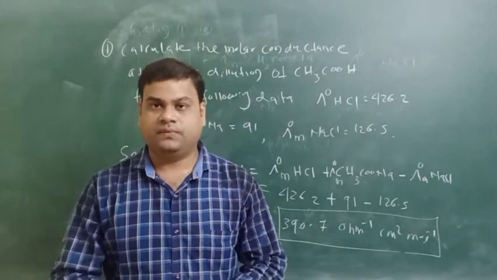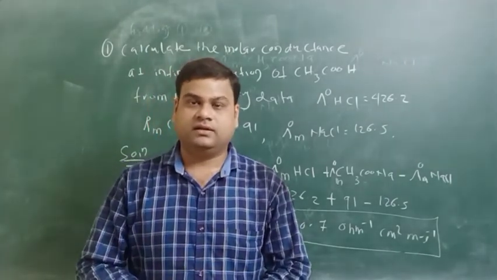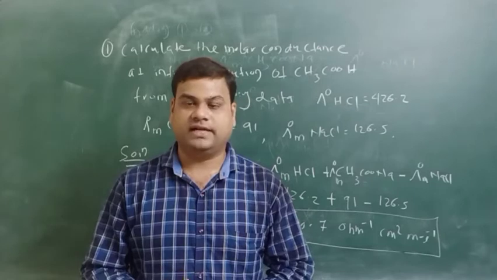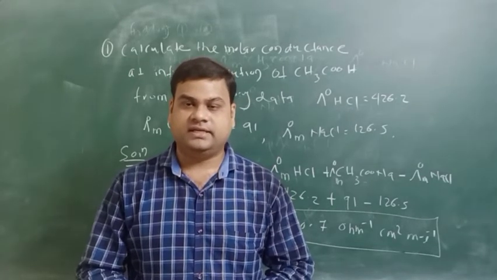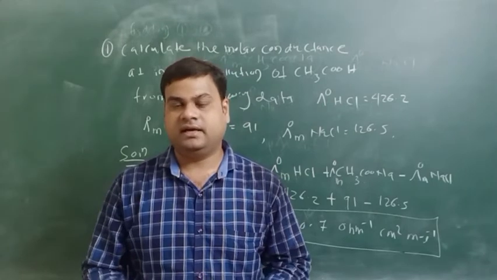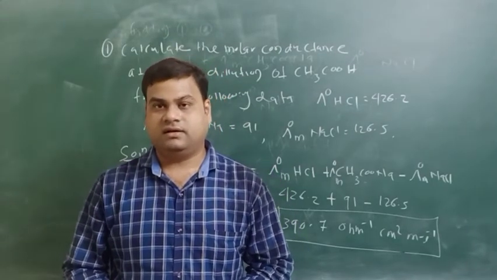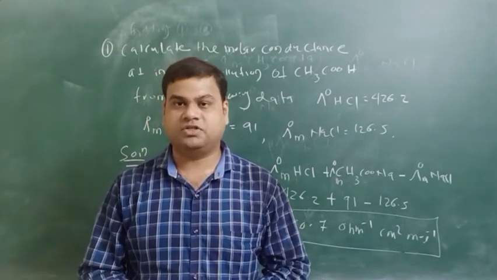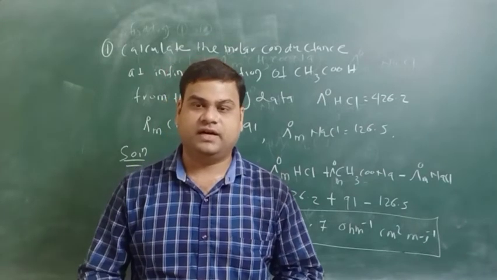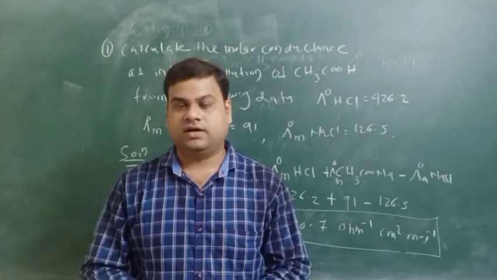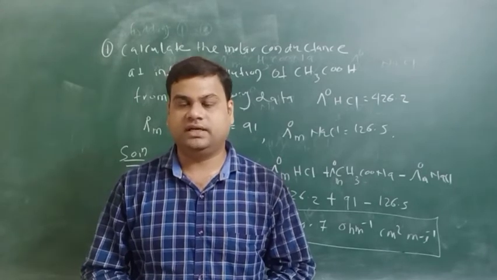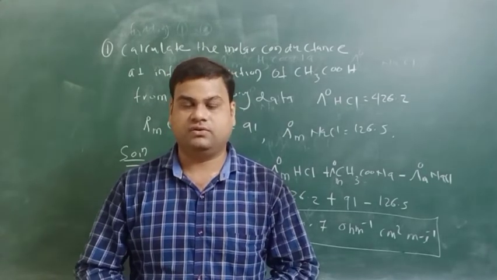He also explained the molar conductance of weak electrolytes, not in a graphical manner, but by his formula, the summation of cation and the summation of anion. So this is all about the application of the conductance of a weak electrolyte.